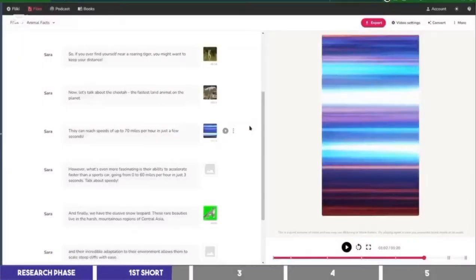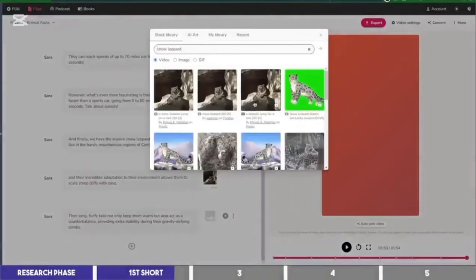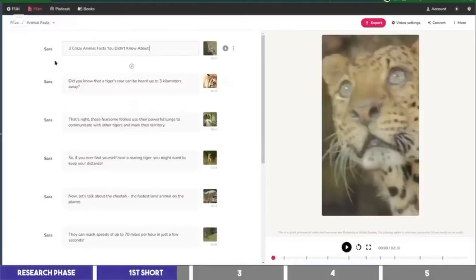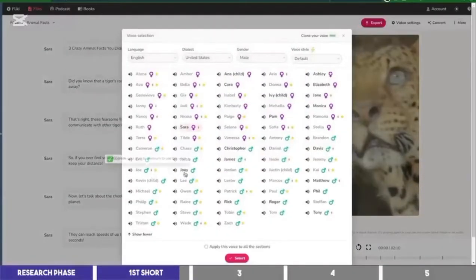You'll see a lot of options to choose from, and I'll finish it off either by using the auto-pick feature or by finding it in the stock library. Now the next step is the voiceover, which you can add by clicking on Sarah and listening to the voices to choose one you like. I'll select Davis for this short and apply it to all of the scenes.